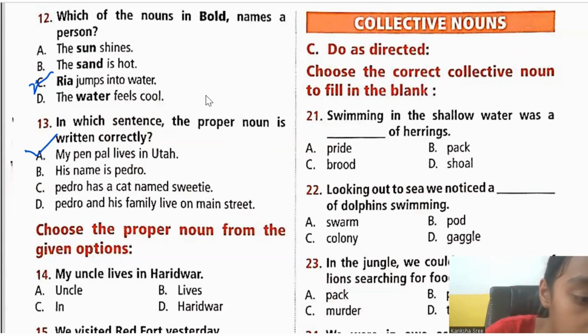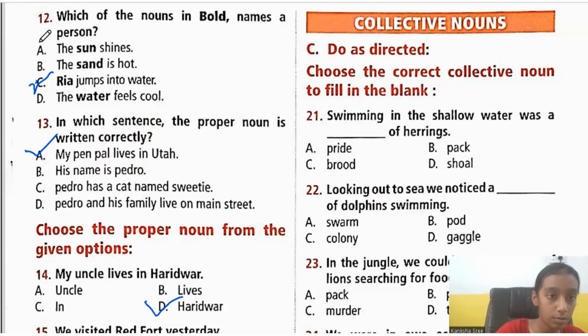Next, 14th one. Choose the proper noun from the given options. My uncle lives in Haridwar. So what is the proper noun from the sentence, children? It is Haridwar, because Haridwar is the name of a place. So it would become option D.